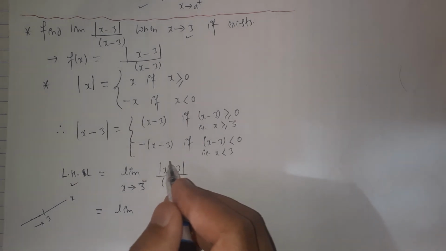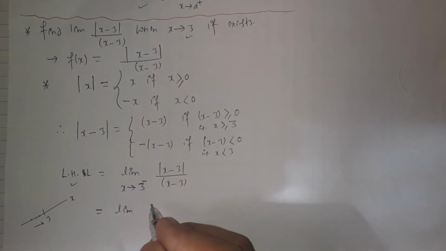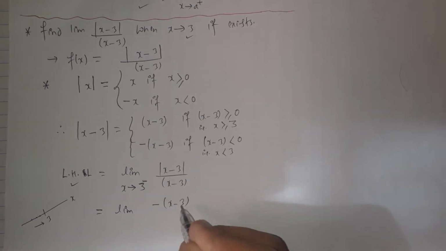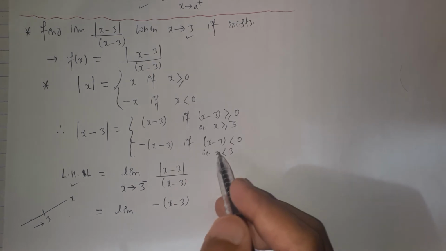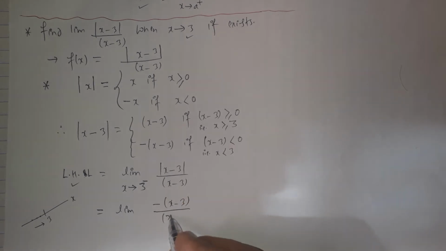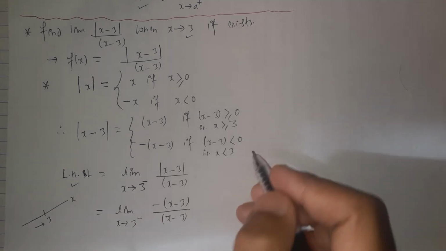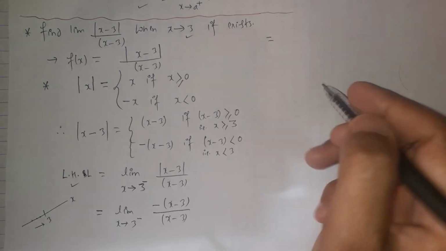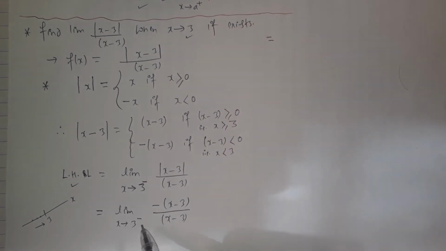So we can substitute the mode of x minus 3 as negative of x minus 3, for every x less than 3, divided by x minus 3, with the limit as x approaches 3 from the left hand side. We are not going to put the value of x as 3.